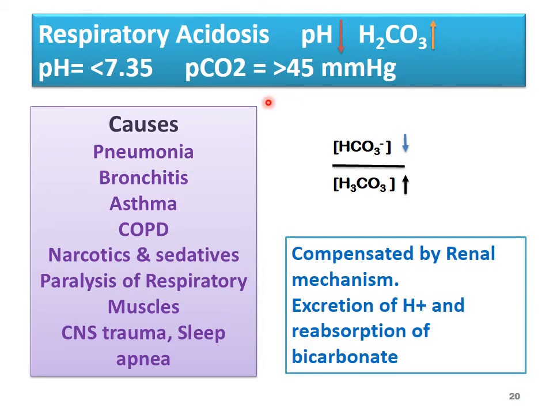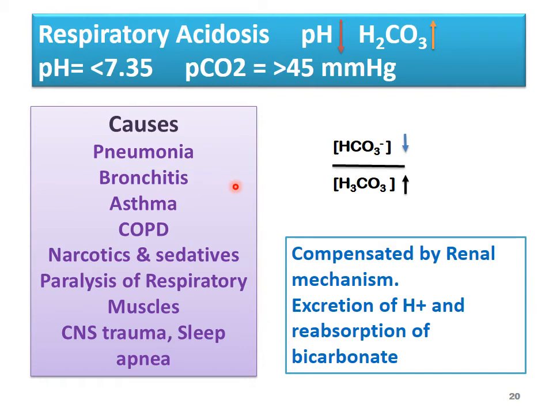So now what are the causes? You know it is respiratory acidosis, so there should be some blockage or problem in the respiratory tract, so the respiratory rate is reduced. We have seen that if the rate of respiration decreases, it causes retention of CO2.